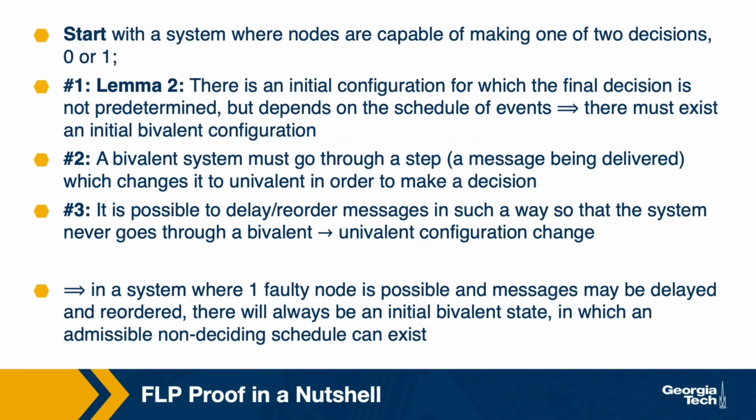Therefore, they prove that in a system where one faulty node is possible and where messages may be delayed and reordered, there will always be an initial bivalent state from which the system goes through a sequence of message exchanges that are part of an admissible schedule, but where one message may be delayed, as a result of which that schedule will not lead to a decision or not lead to a consensus being reached.